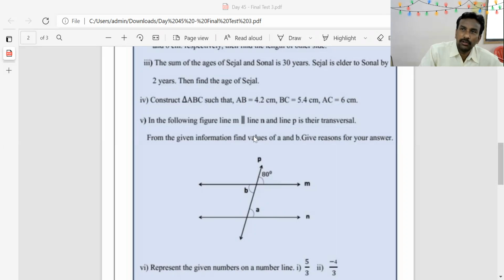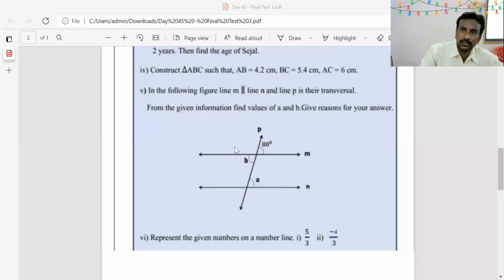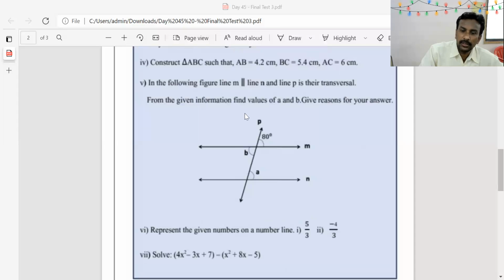Fifth example. In the following figure, line M is parallel to line N and line P is their transversal. From the given information, find values of A and B. Give reasons for your answer. Now in the figure you can see line M is parallel to line N and line P is their transversal. If two lines are parallel and one is their transversal, then we know that opposite angles are congruent.